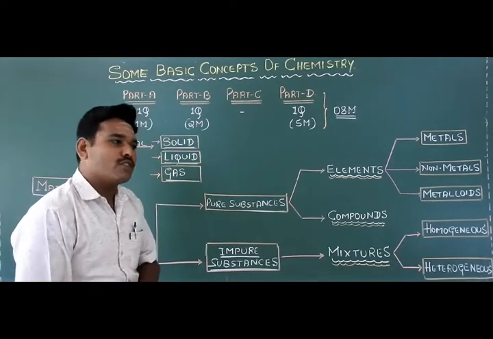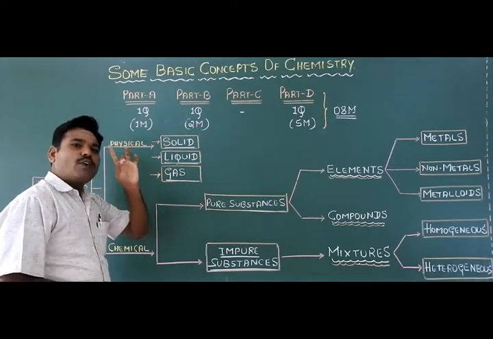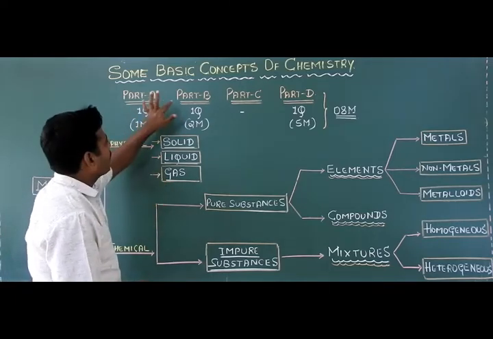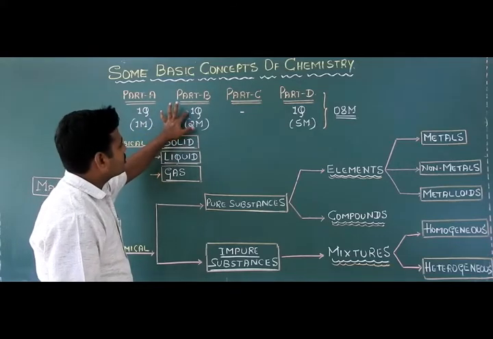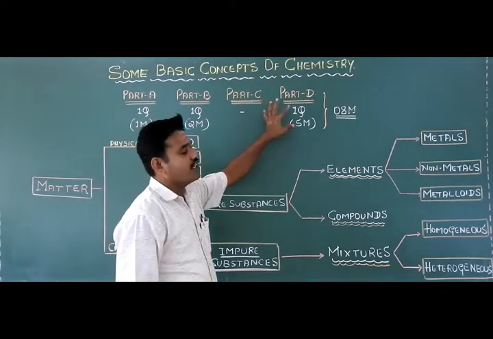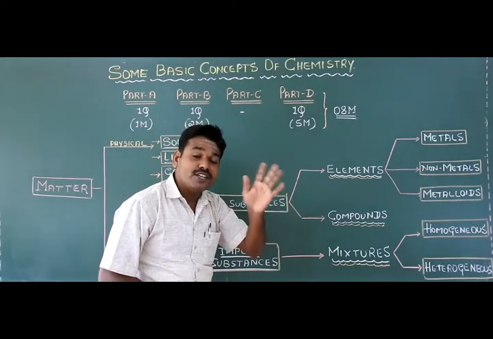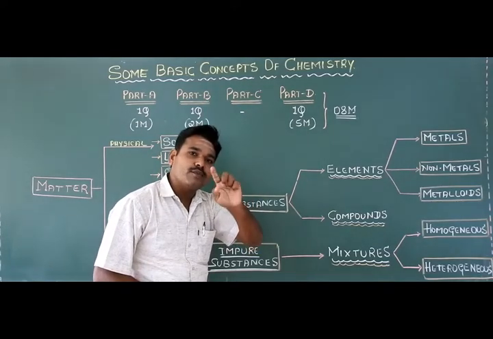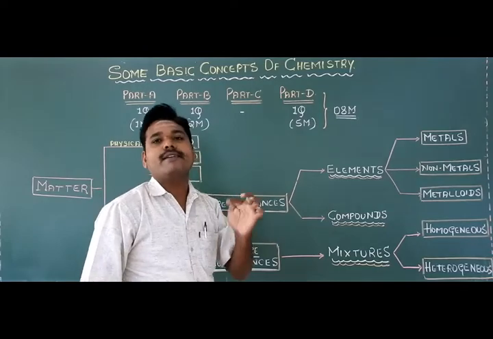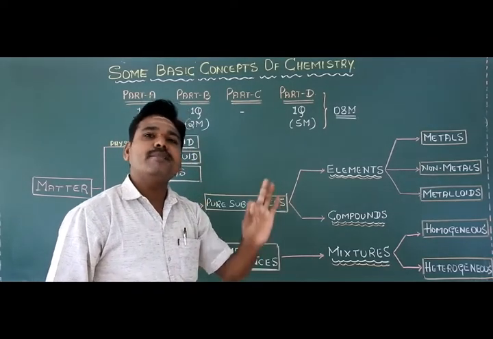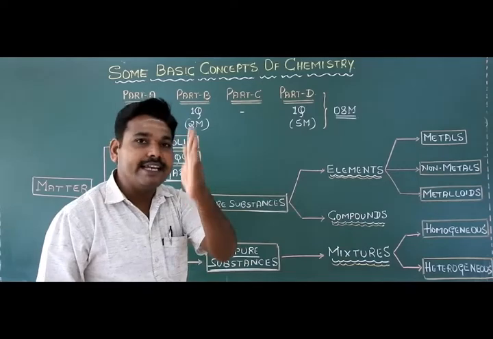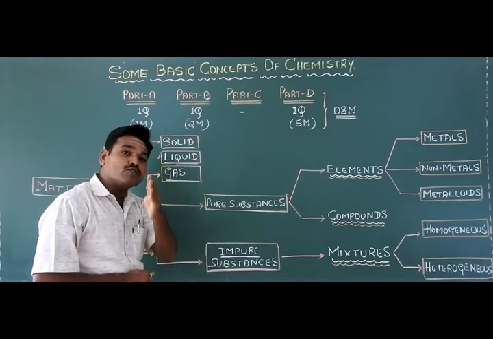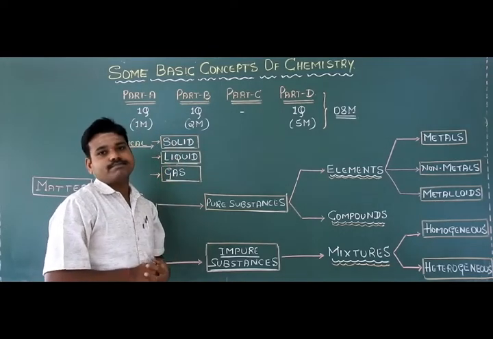Out of these 3 questions, one question is in part A, which carries 1 mark, one question in part B, and one question in part D1. Just recall the question paper pattern, students. In part D, there are again 2 parts: part D1 and part D2. D1 is purely meant for the physical section, whereas D2 is meant for the organic section. This chapter belongs to physical chemistry.